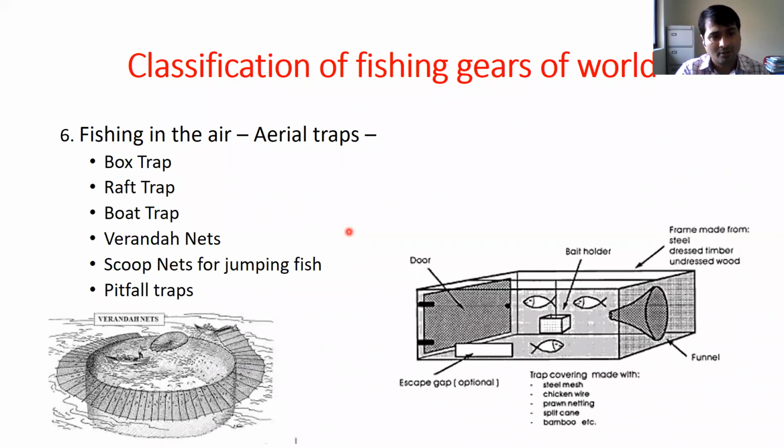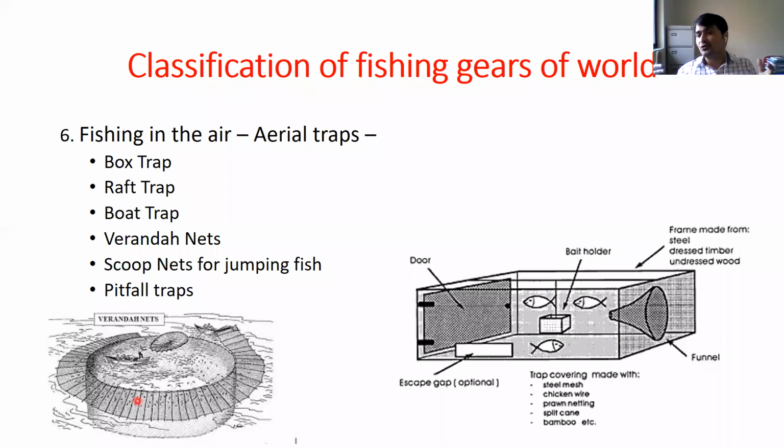Then there are also different kinds of aerial traps. Generally, there is one kind of veranda net. With the veranda net, we encircle that area. After inserting it, in the middle we create vibration.